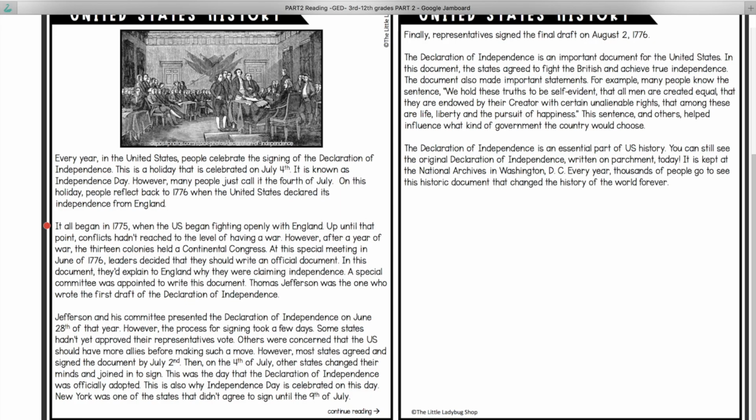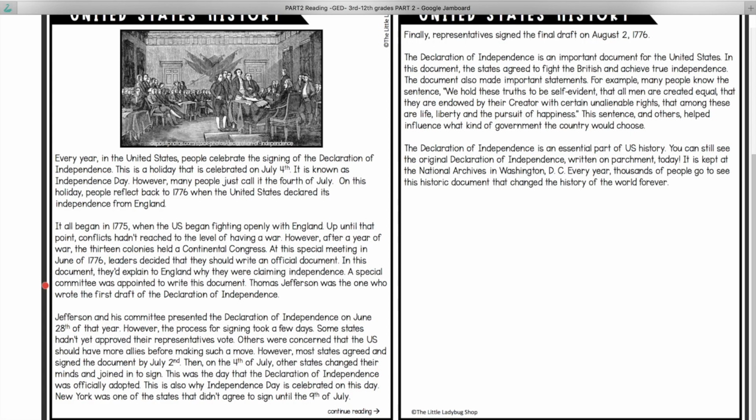It all began in 1775 when the U.S. began fighting openly with England. Up until that point, conflicts hadn't reached the level of having a war. However, after a year of war, the 13 colonies held a Continental Congress. At this special meeting, in June of 1776, leaders decided that they should write an official document. In this document, they'd explain to England why they were claiming independence.